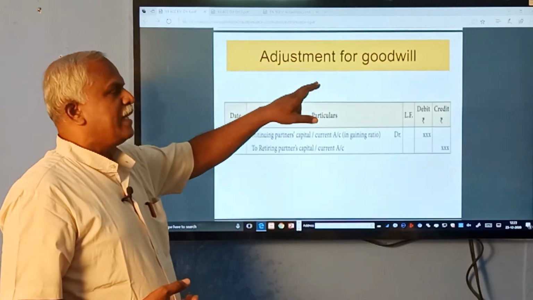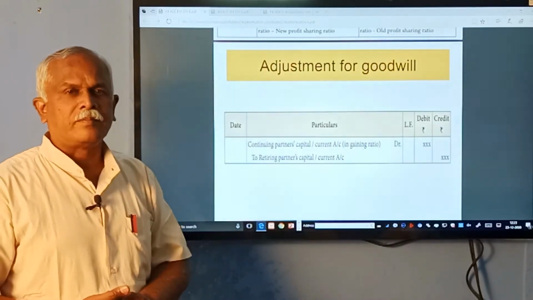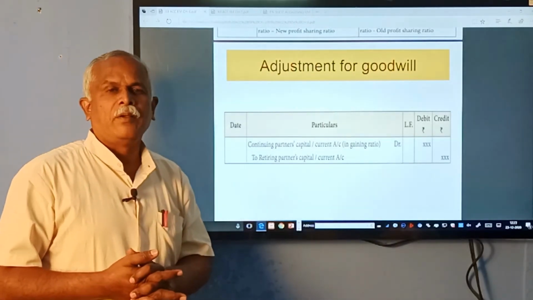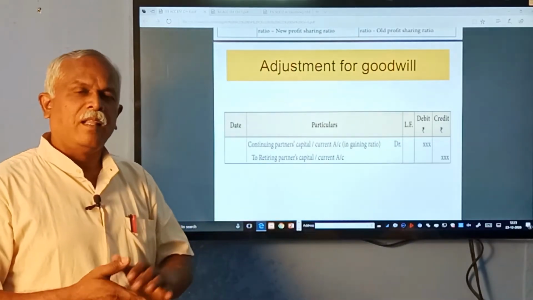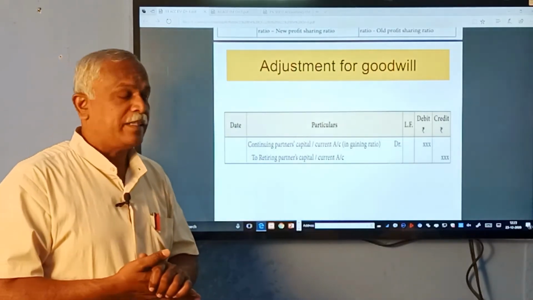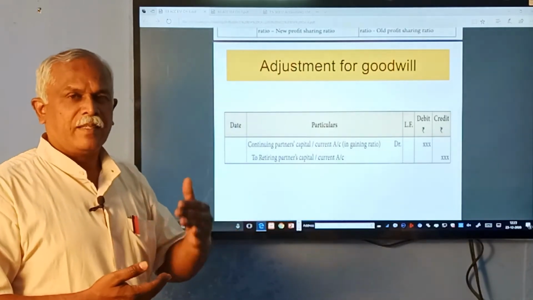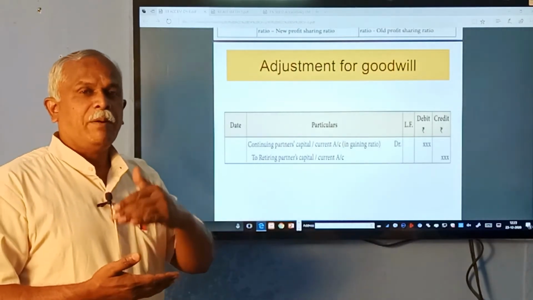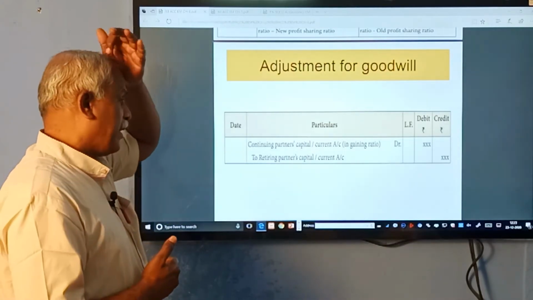how the goodwill is adjusted. Adjustment of goodwill. Goodwill valuation we have seen in chapter 4. In chapter 4 we separately dealt with goodwill, how to calculate the goodwill and all. Now, let us see what adjustments we are going to make. The outgoing partner's share is given by the continuing partners. Let us say if he is given in cash, how is it calculated?